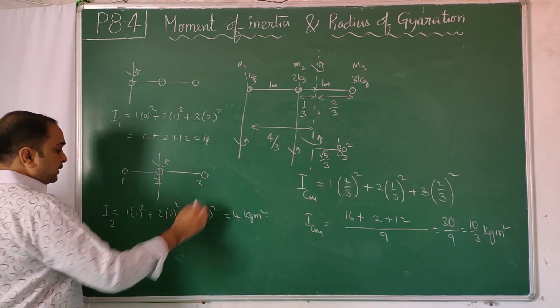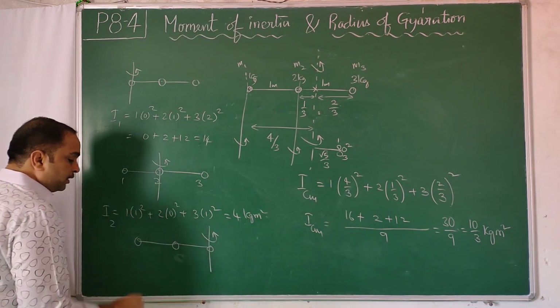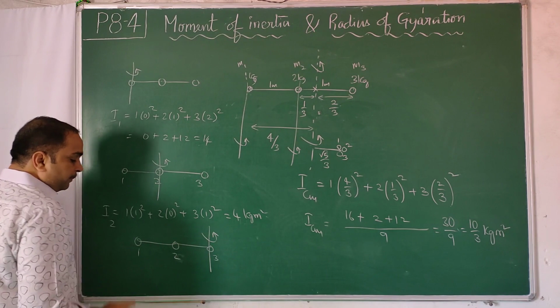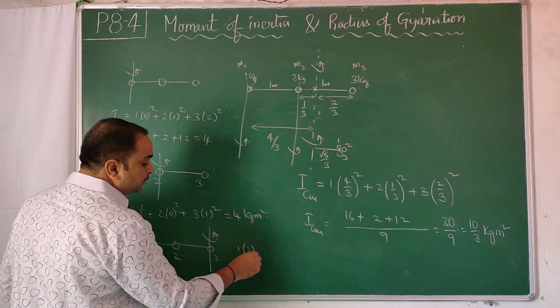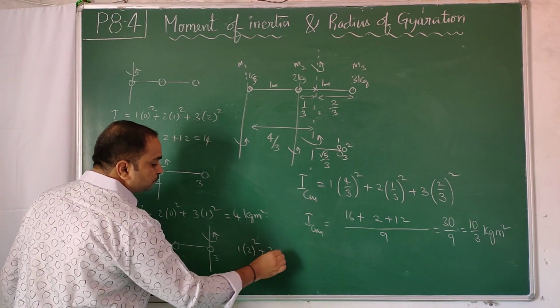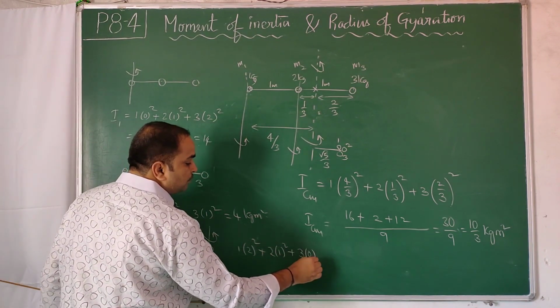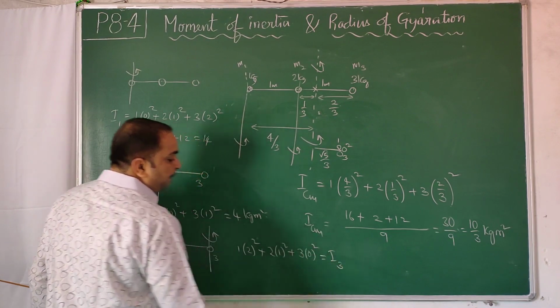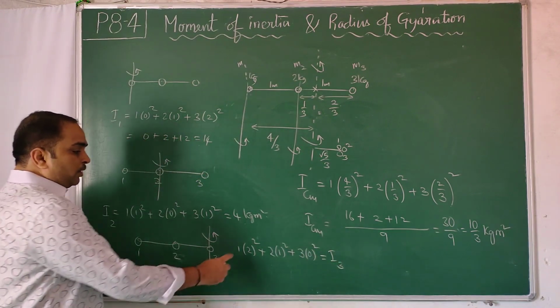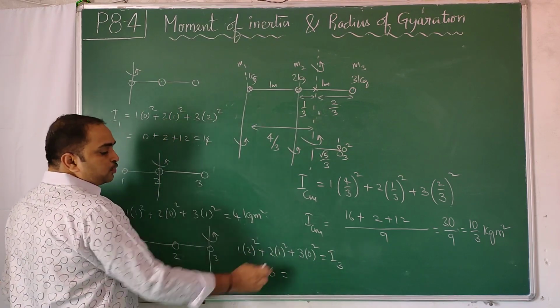Next comes this axis. I have 1 kg here, 2 kg here, 3 kg here, and this is the axis of rotation. The 1 kg is at a distance of 2 meters, the 2 kg is at a distance of 1 meter, and the 3 kg is on the axis. This I call I3. 2 square is 4, plus 2, so 6 total.